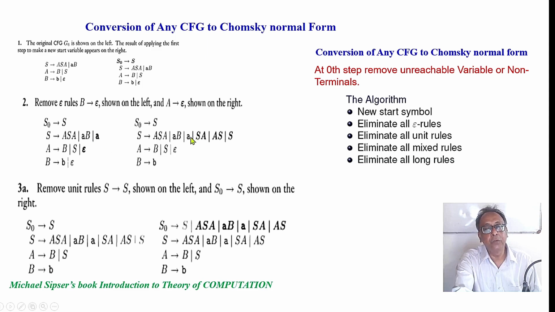So there is a rule where A, B and A both are there. B can sometimes go to epsilon, sometimes to AB, both. So this is stage number 2. Then we eliminate unit rules. So we remove this, and then we can come to this, and all of this is there in the attached document.